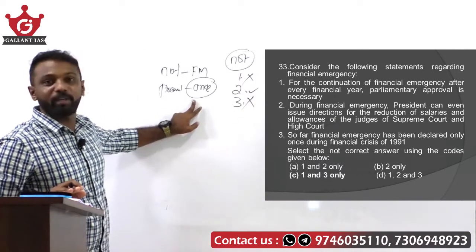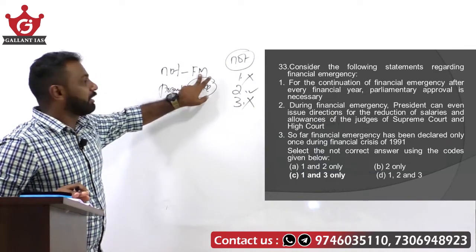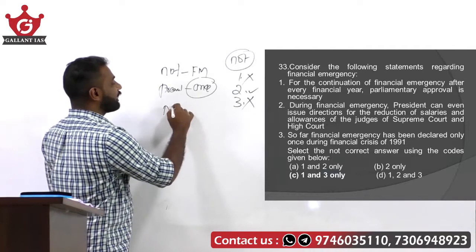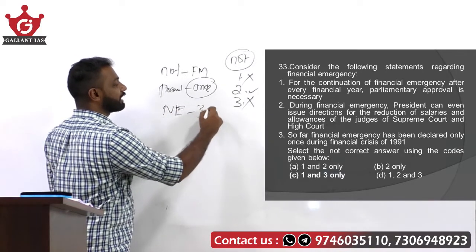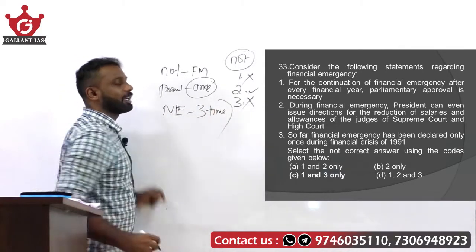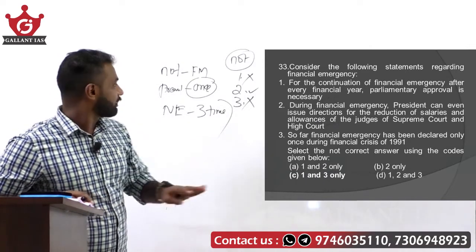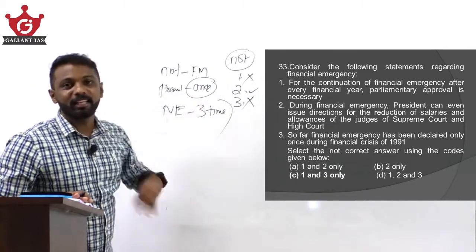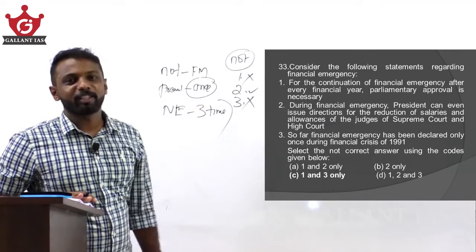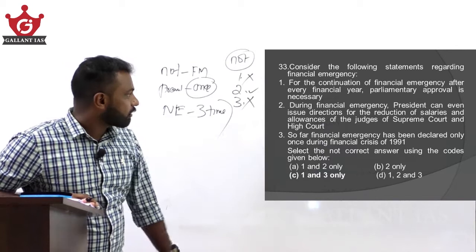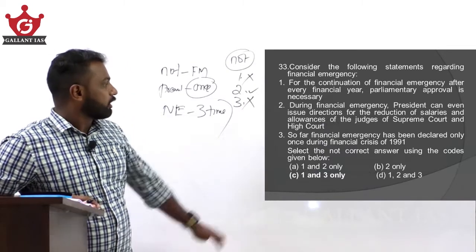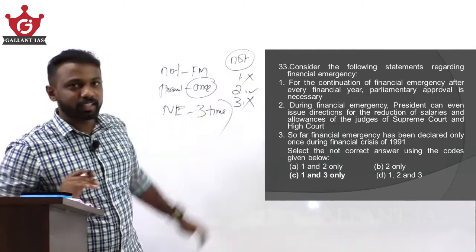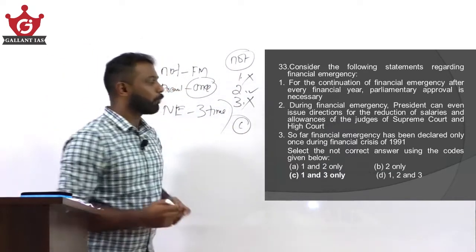We know the preamble is amended only one time. Similarly, financial emergency is not yet declared. That also please note down. And we proclaimed national emergency 3 times. Preamble amended 1 time. Financial emergency not yet done. These kind of things please keep in mind. Okay. So 3 is also wrong. Fine. Since we have to find out the non-correct answer, 1 is not correct, 2 is correct, 3 is not correct. So our answer becomes option C, 1 and 3 only.